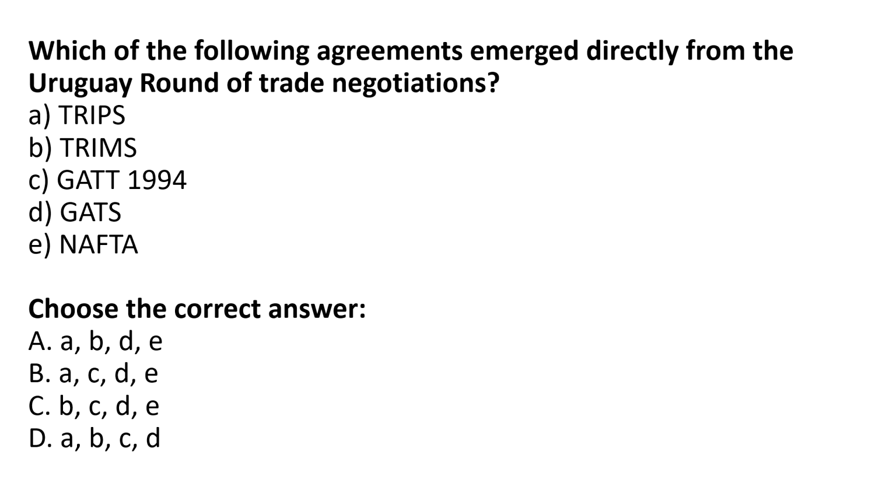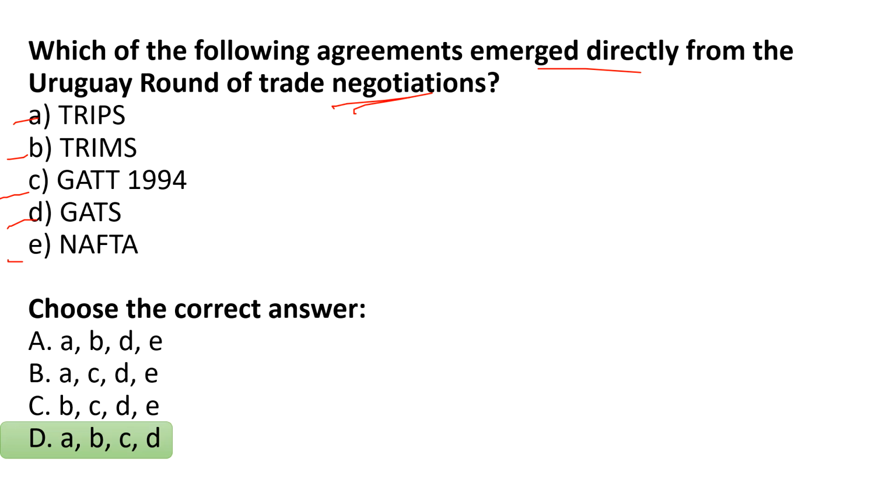Next question. Which of the following agreements emerged directly from the Uruguay Round of trade negotiations? TRIPS, TRIMS, GATT 1994, GATS or NAFTA? Options are there on your screen: ABDE, ACDE, BCDE or ABCD. All options have one thing in common, that is D. Correct. In option A, B, C, D is there. Understanding?